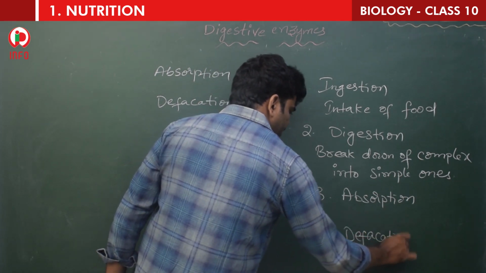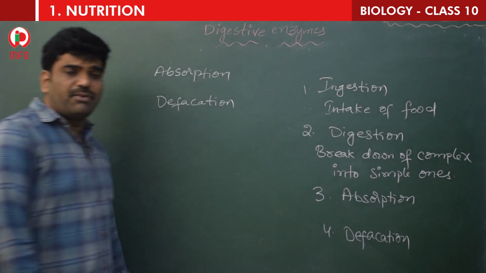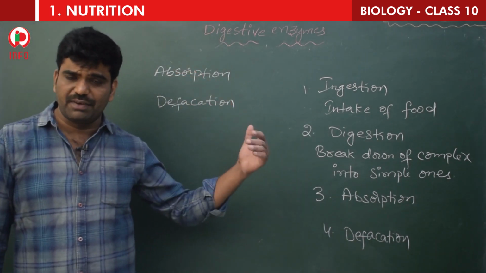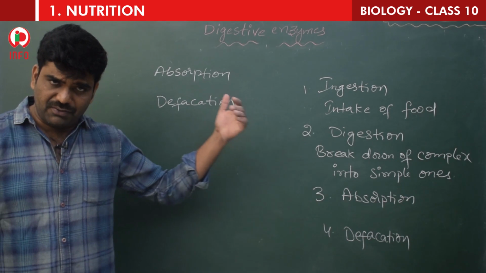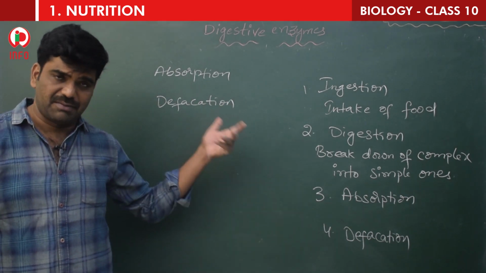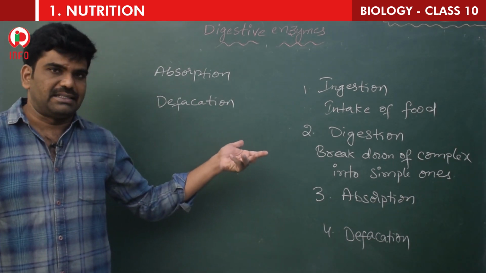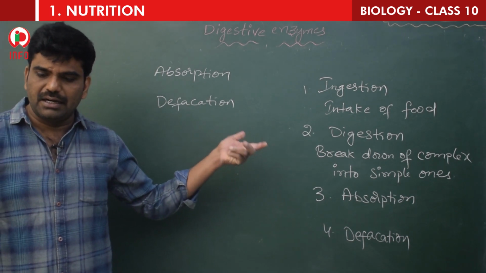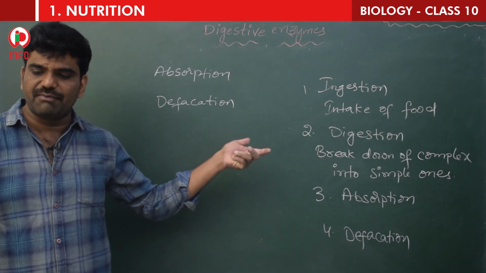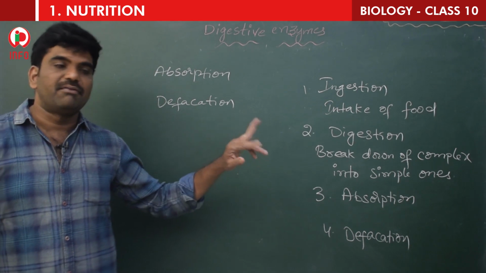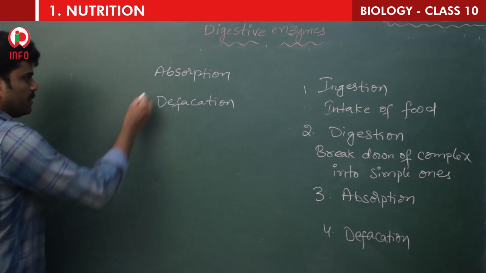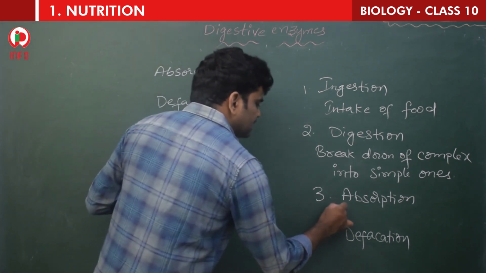You know that the food from the mouth enters the esophagus, from the esophagus it goes into the stomach, and from the stomach it goes into the small intestine.